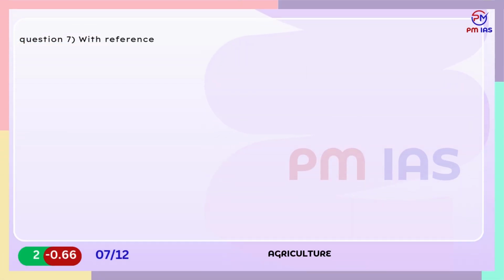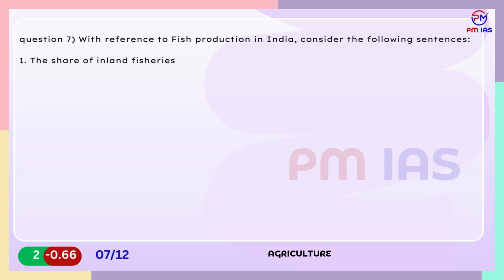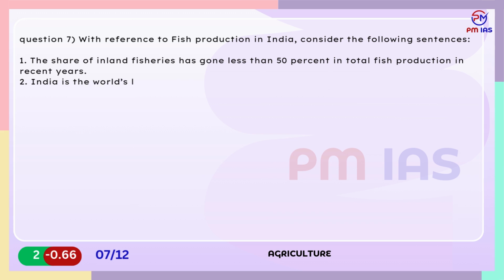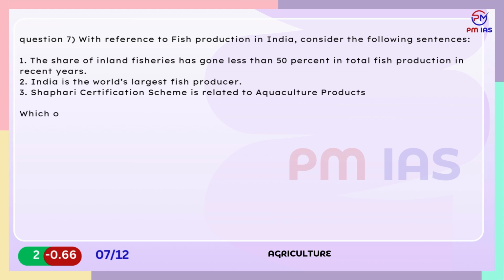Question 7. With reference to fish production in India, consider the following statements. 1. The share of inland fisheries has gone less than 50% in total fish production in recent years. 2. India is the world's largest fish producer. 3. Sagarmitra certification scheme is related to aquaculture products. Which of the statements given above are incorrect?